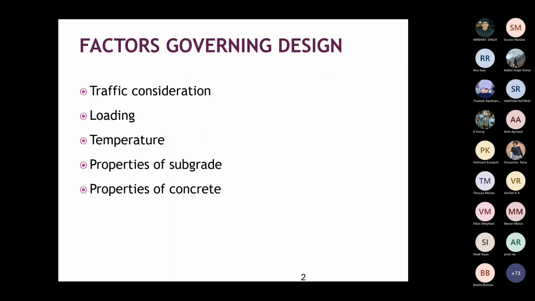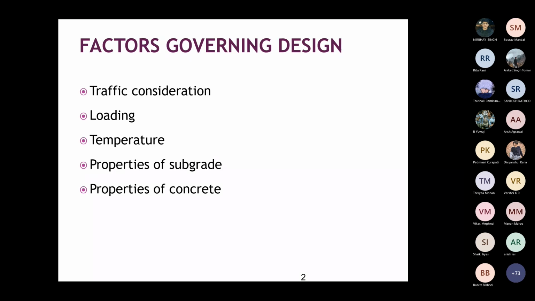Before that, what are the factors governing design? The first thing is the traffic consideration. You have to find the traffic, or the number of commercial vehicles. In rigid pavement, you have seen one formula where you can calculate the MSA, million standard axles. Because you're considering the temperature stresses during day and night, the traffic has to be counted separately for day and night time.